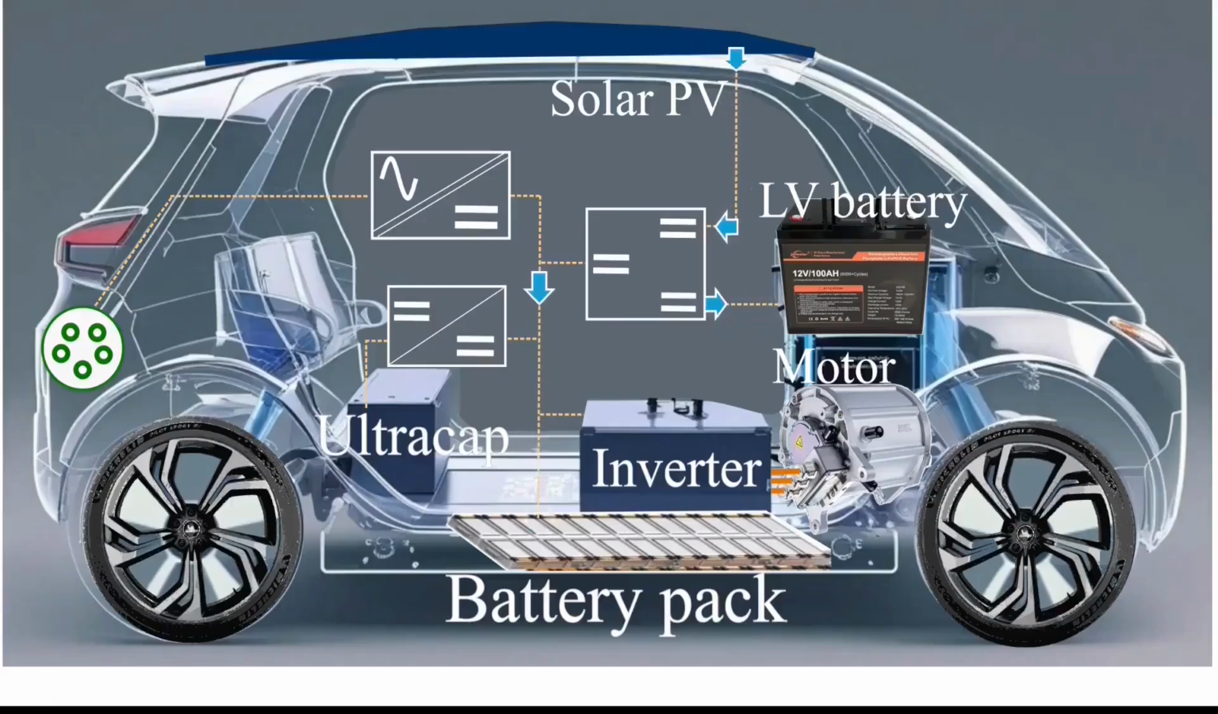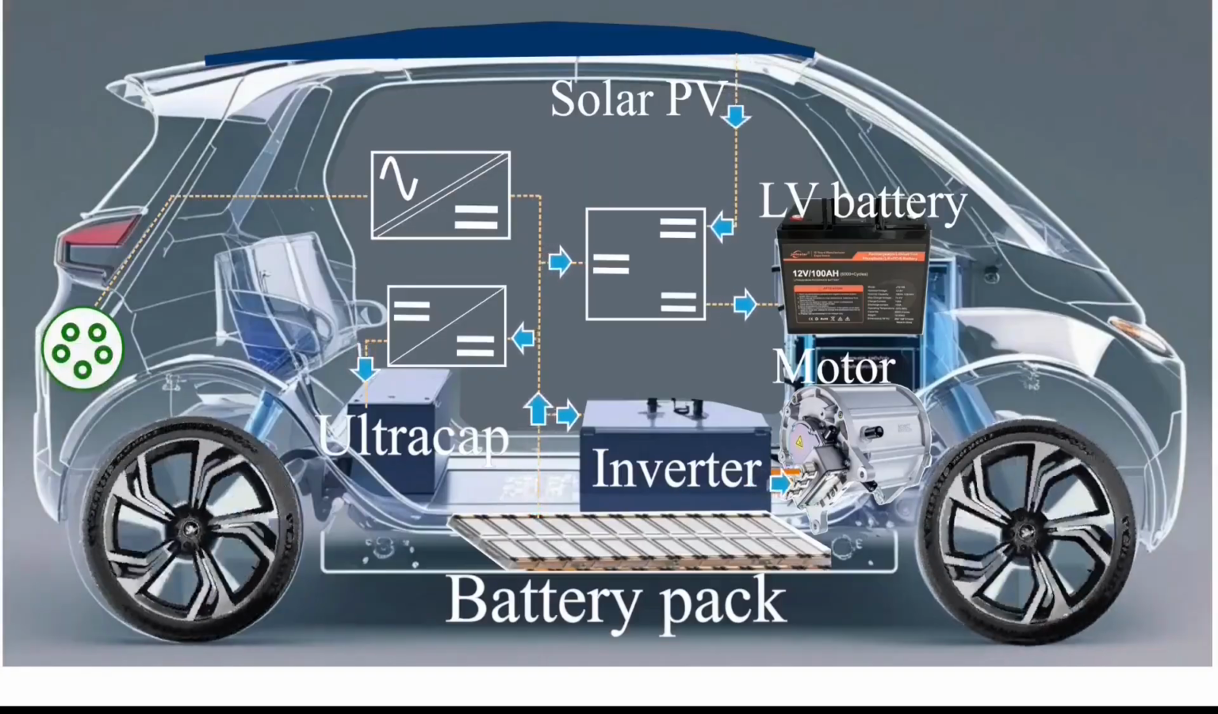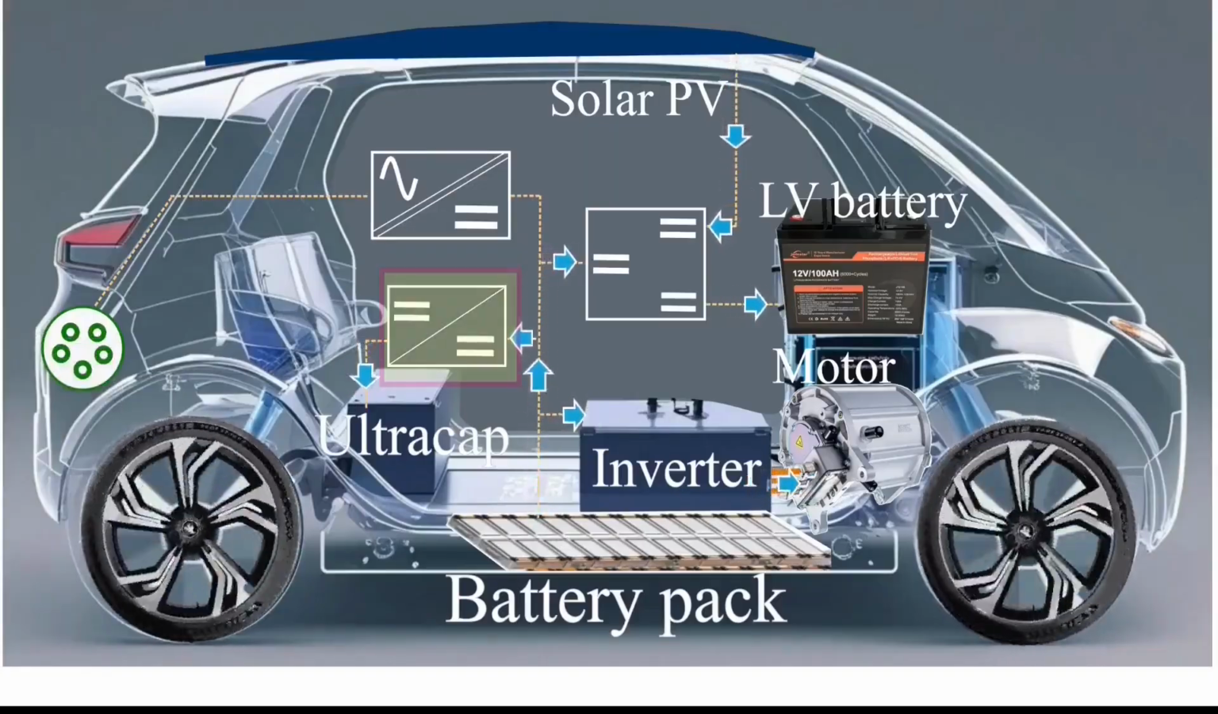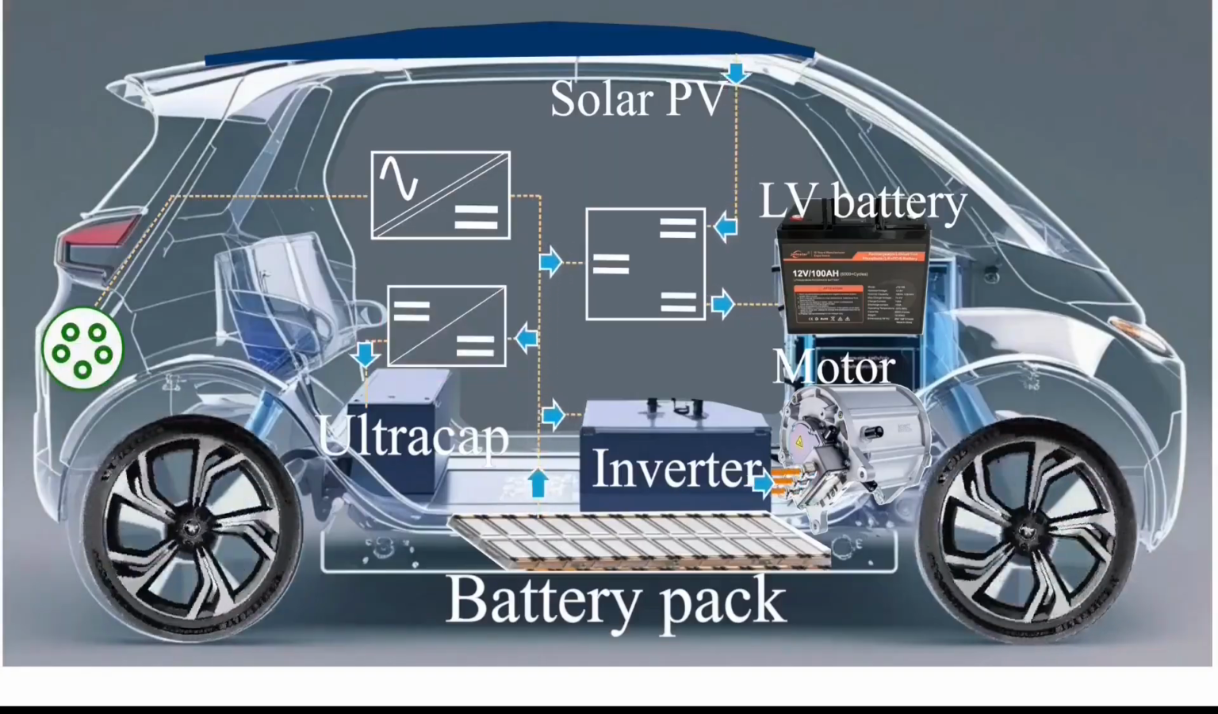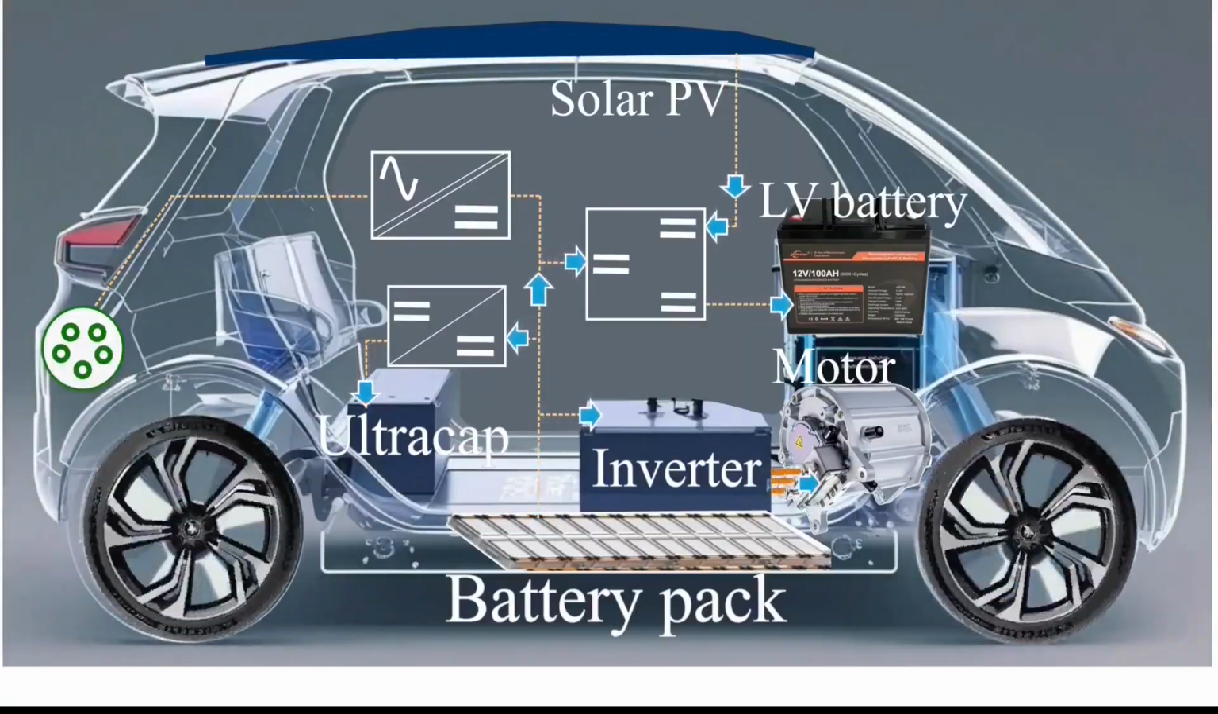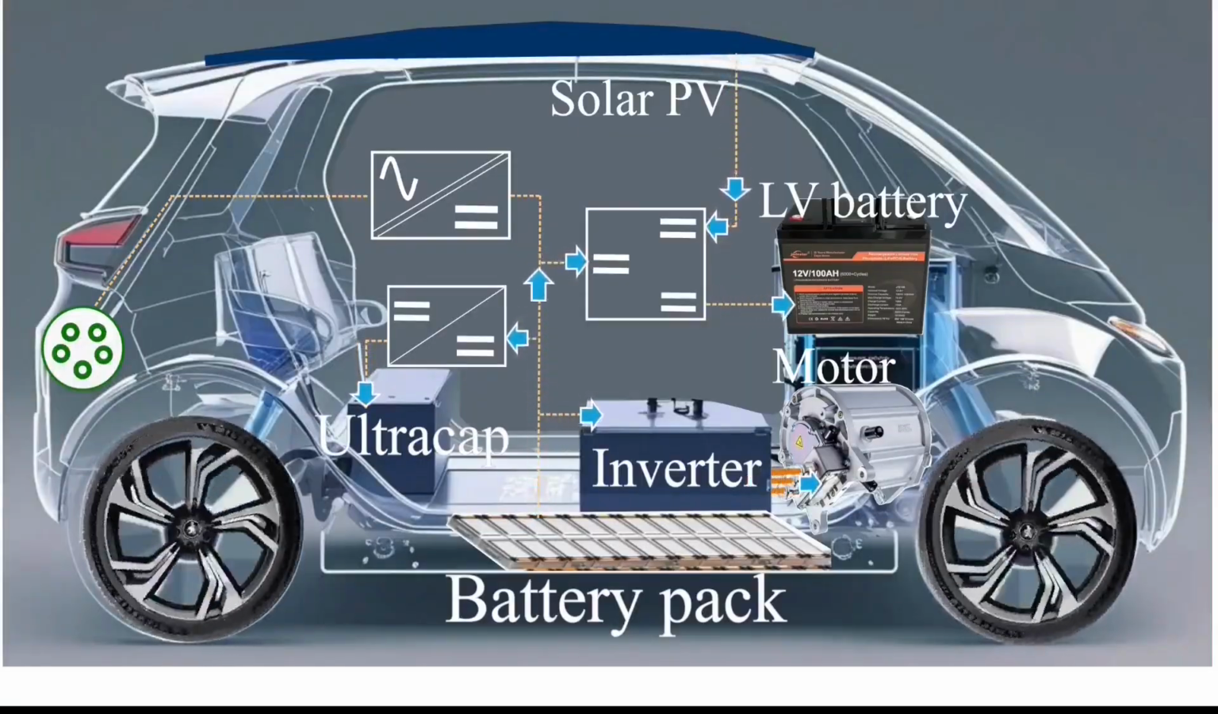Hybrid energy storage system based EVs require multiple power interfaces. Solar PV charging through a 3-port isolated converter, grid based charging through an AC to DC stage, and an ultracapacitor battery interface via a dedicated DC to DC converter. But relying on multiple separate converters increases hardware, adds switching stages, and reduces overall power density.